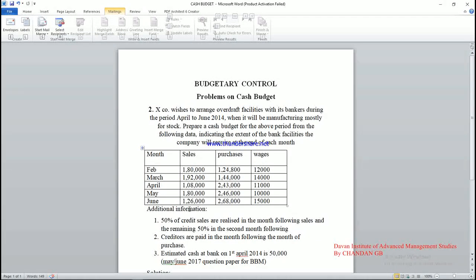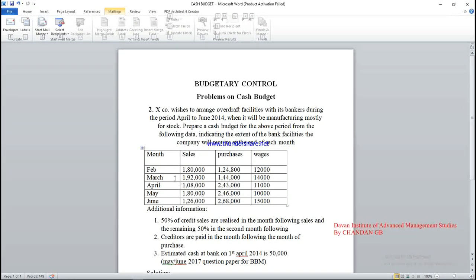Now the additional information. The first one: 50% of credit sales are realized in the month following sales, and the remaining 50% in the second month following.